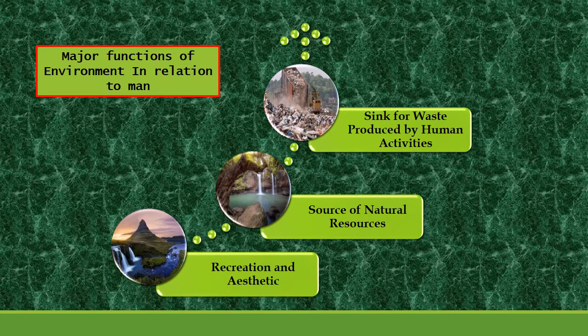Then second, the environment provides us a lot of resources in the form of natural resources like forests, air, water, soil, and so on. And lastly, it also provides a sink for wastes produced by human activities.